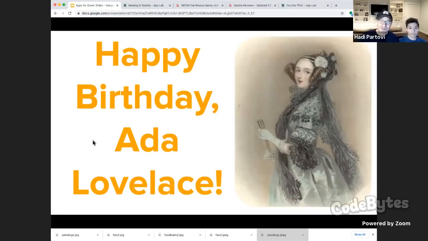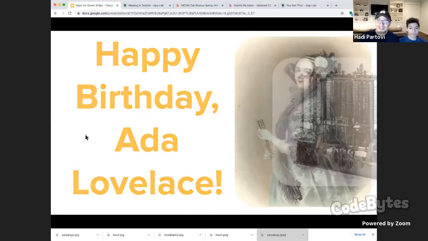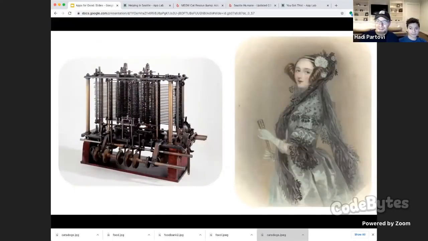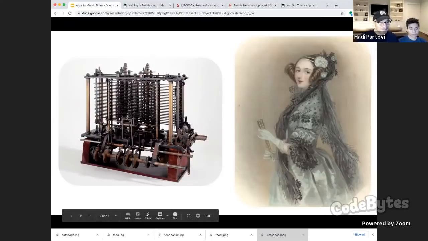And if you want to see the computer that Ada Lovelace used, she didn't actually use this. It was a theoretical idea of a wooden machine called the Babbage machine. And she wrote a computer program for how to control that little device. It's kind of cool. So one thing I want to do before we get started with today's lesson is to